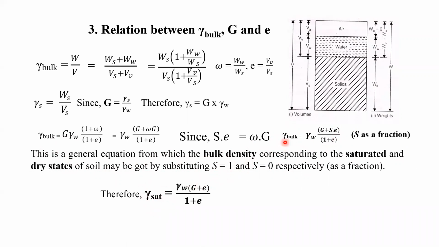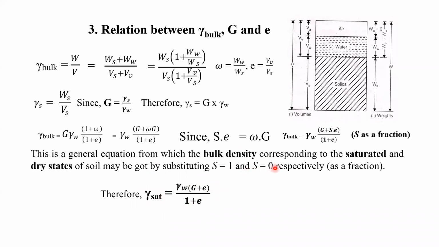Because it is going to be fully saturated, S will become 1. In that case, bulk density can be considered as the saturated density. That means gamma saturated is gamma w into (G plus e) divided by (1 plus e). This is also one of the equations which is important from the numerical point of view.